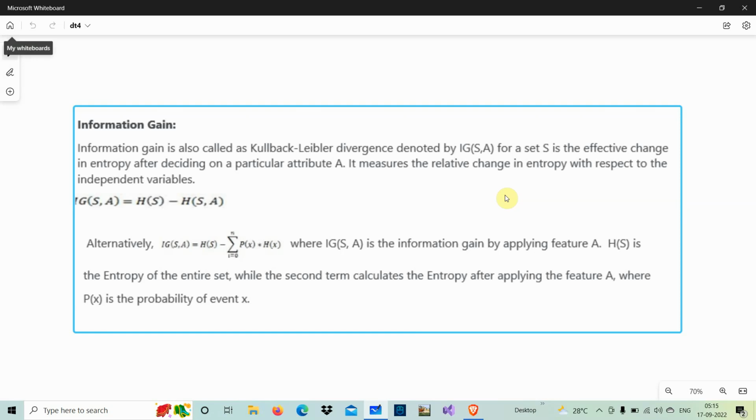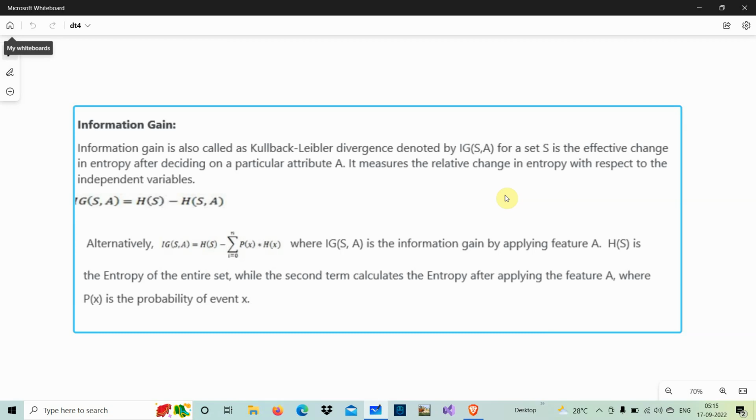IG stands for the information gain of the set S, given that we are using the attribute A, denoted by IG of S comma A. It measures the relative change in entropy with respect to the independent variable A. So I can say the information gain of S comma A is equal to the entropy of S minus the entropy of S while taking this attribute A, right?